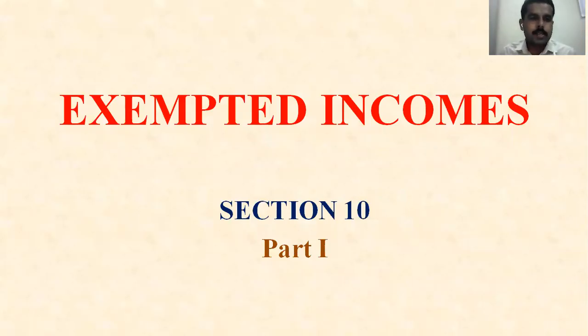In the previous class, we discussed the incidence of tax. I think you understood what the incidence of tax is. In today's class, we are going to discuss exempted incomes: what the exempted incomes are, how many types of exempted incomes there are, and which incomes come under Section 10. I divide these exempted incomes into parts, and today we are going to discuss part 1.